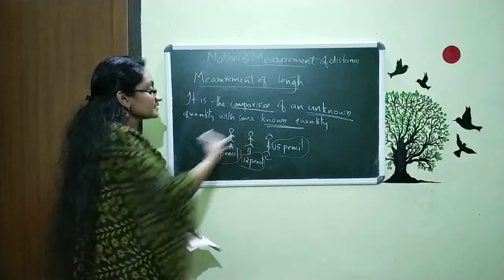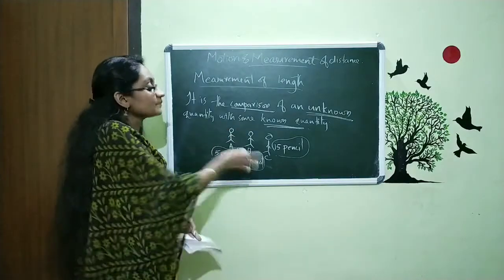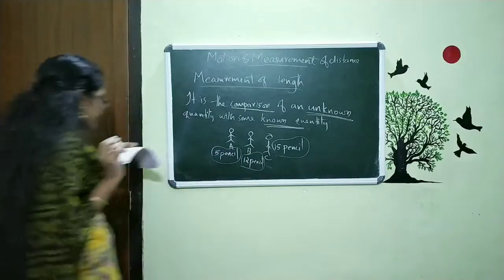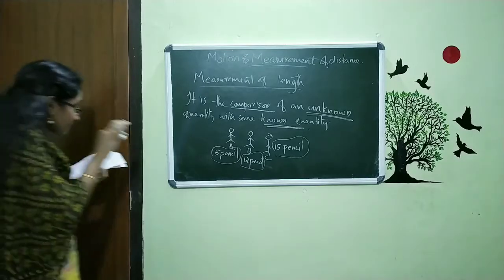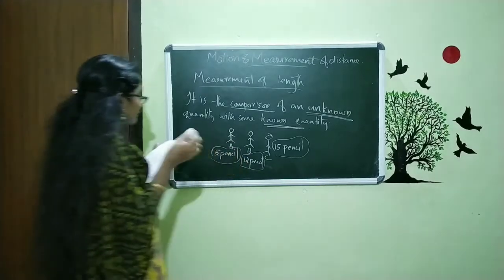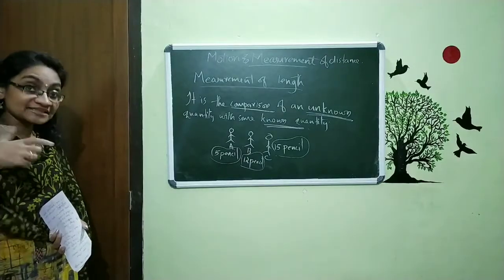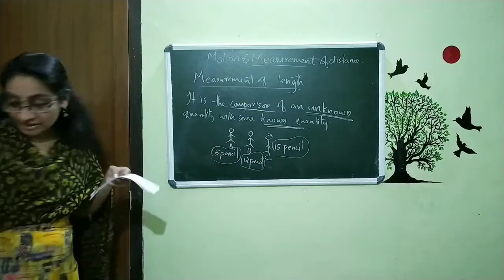Every person got different lengths for the same board. So this is not a proper method, and that's why we are deriving a new method for measuring the length or expressing the measurement, and that's what we are going to discuss.